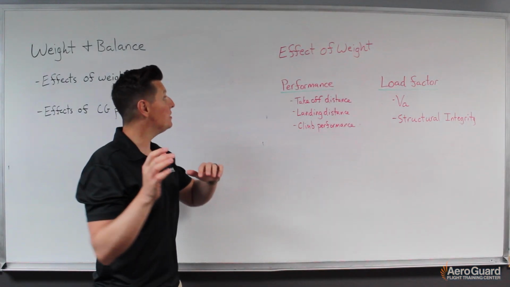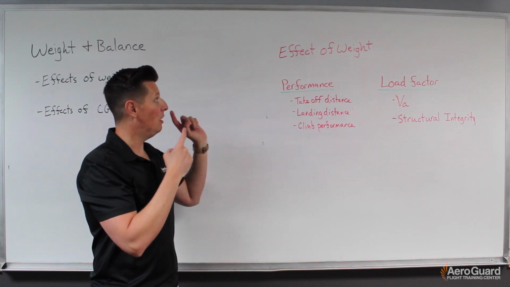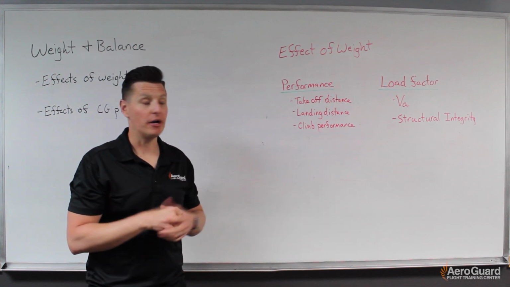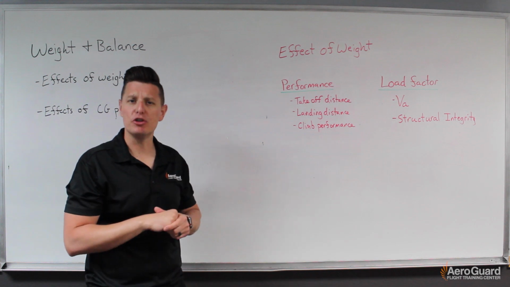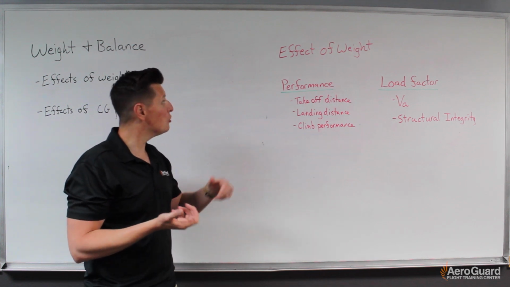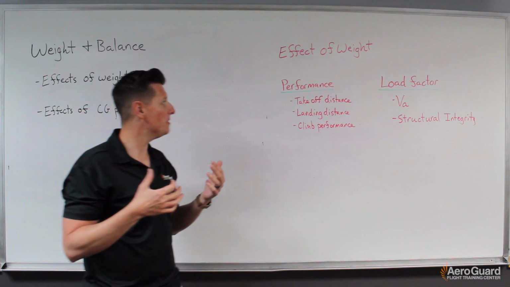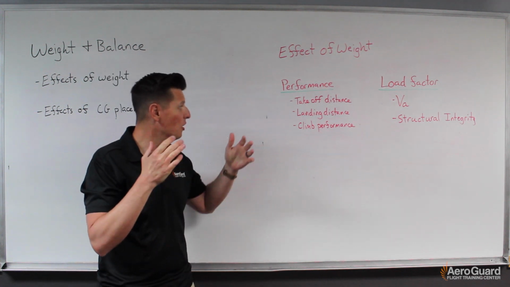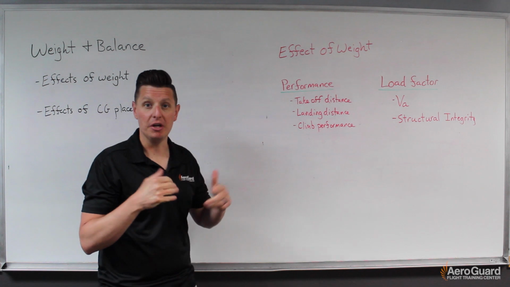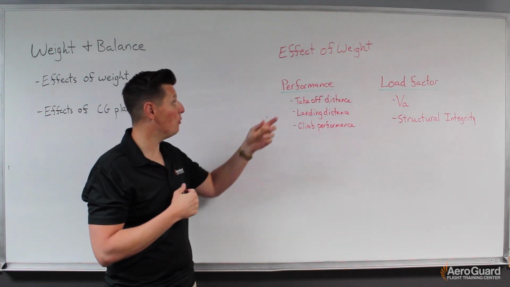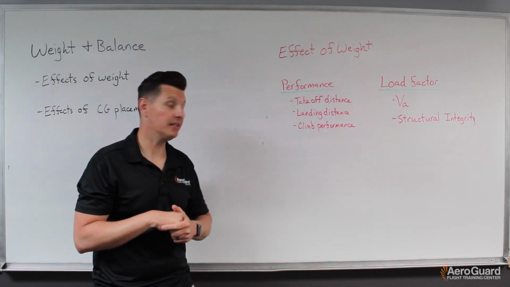Okay guys, so let's jump into the effects of weight on our aircraft. I have this divided up into two particular parts. The first we can talk about is performance. When we talk about performance of the aircraft, we can give a few examples, but I think the easiest ones to identify would be, for example, takeoff and landing distances.